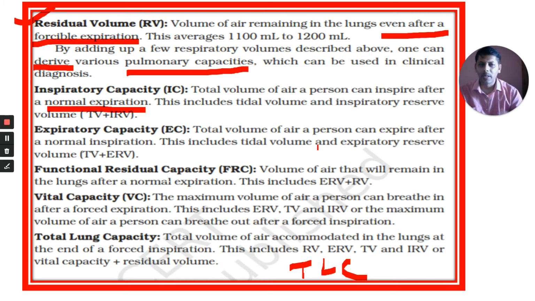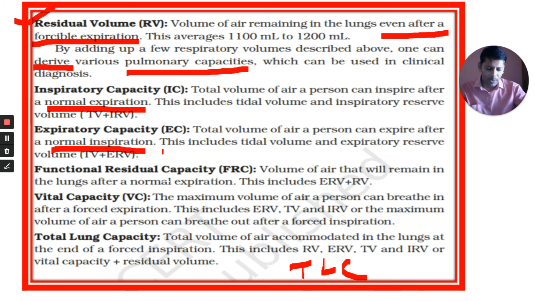Can you release some more air by doing forceful expiration? Yes, you can. If you add these two, you get the expiratory capacity. That means this is the total capacity of exhaling air: the total volume of air a person can expire after normal inspiration. First, you take normal inspiration, then you expire whatever amount of air you can.